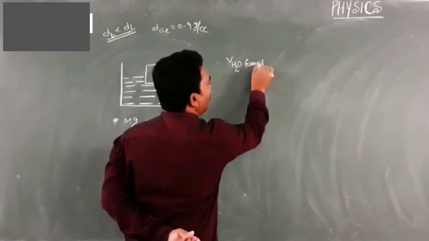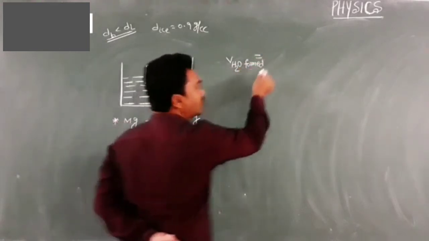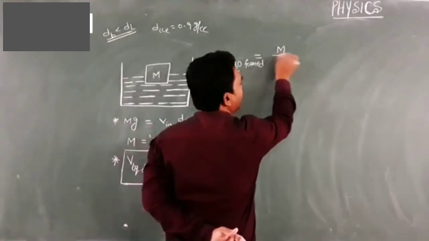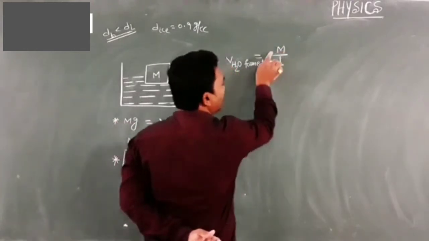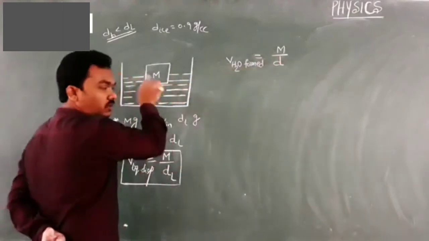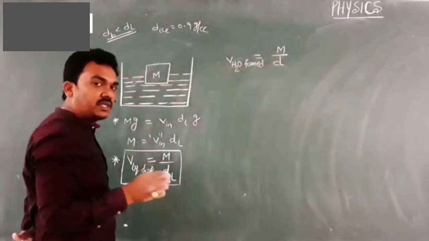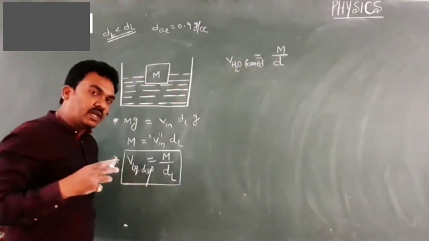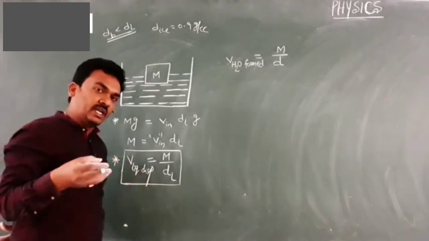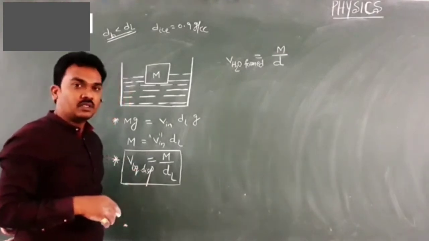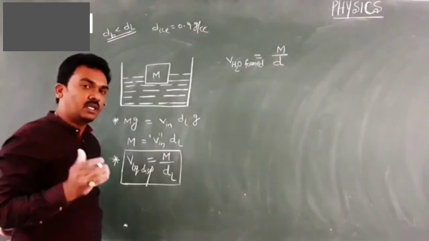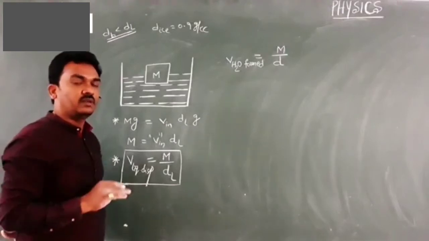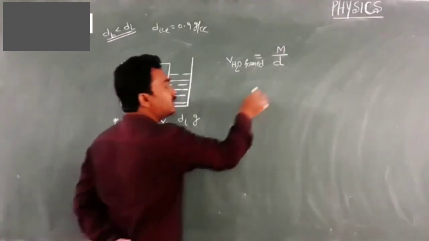Volume of water formed on melting ice is equal to mass by density. But here mass means mass of the ice block only, because of conservation of mass. If 10 grams of ice melts into water, you will have 10 grams of water. Because of conservation of mass, mass is neither created nor destroyed. By whose density?